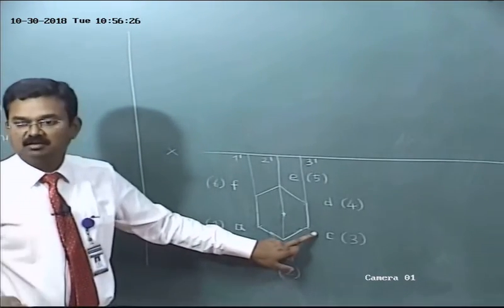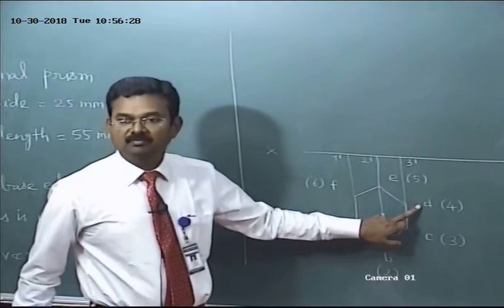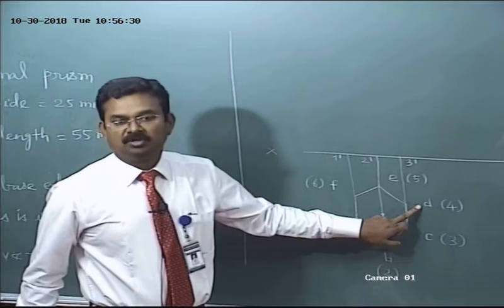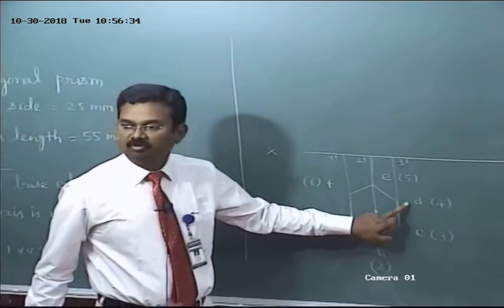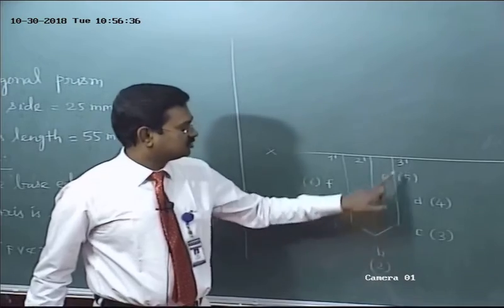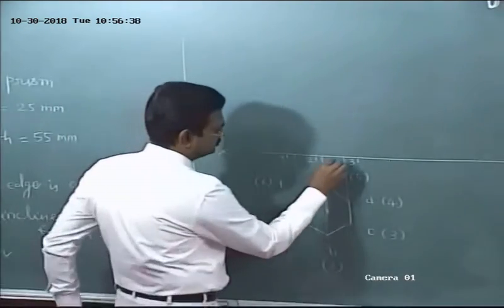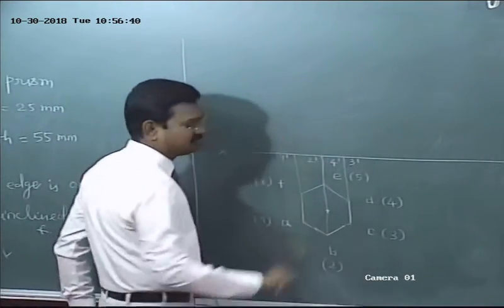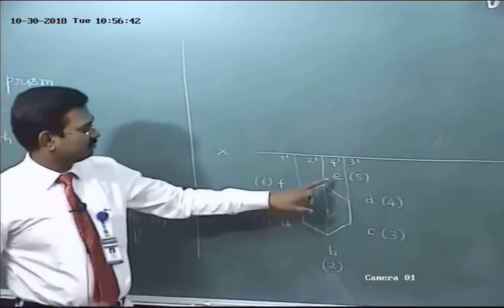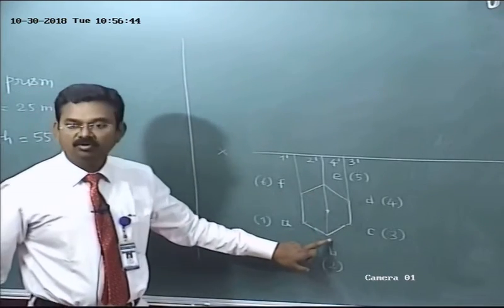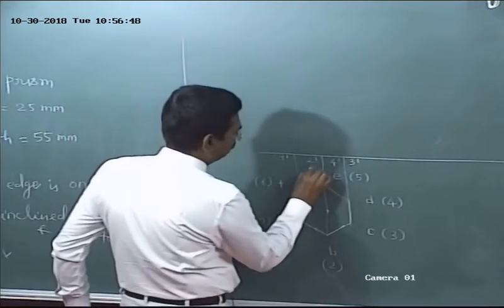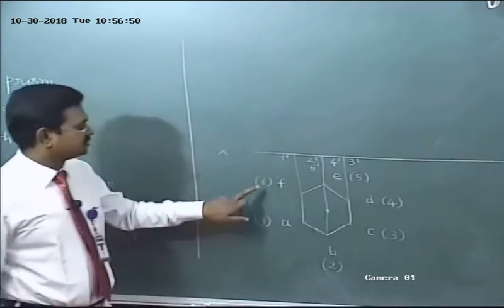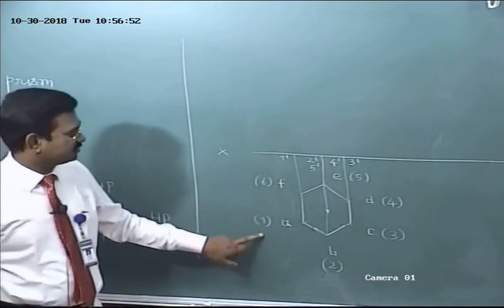What is the next corner? 4. No need to draw a separate projector from 4. The projector drawn from 4 definitely lies on 3. So directly mark the point 4 dash. What about 5? 5 coincides with 2. What about 6? Coincides with 1.